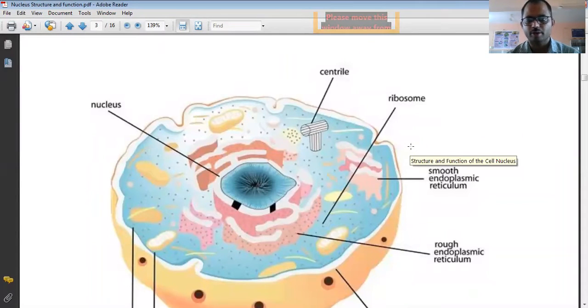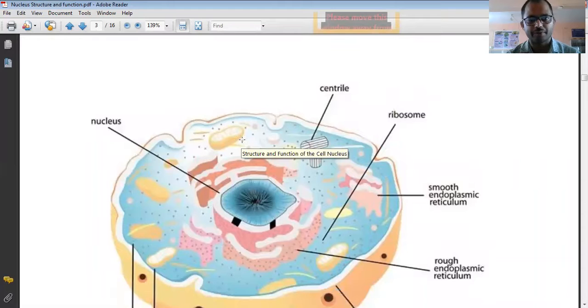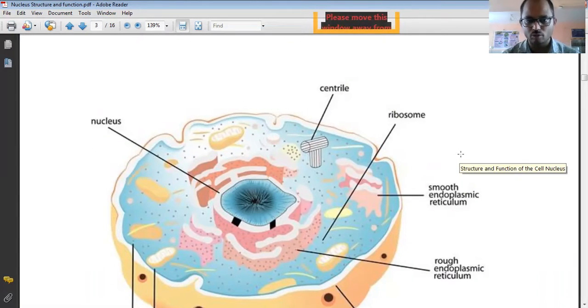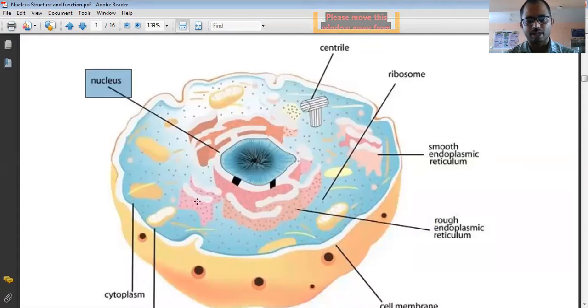Now on your screen again you can see the definition and this particular diagram. I have taken this diagram from Google. There are some very beautiful pictures present on Google. You can also visit and see the different parts of the nucleus. So here this is the typical cell. The typical cell contains a nucleus. You can see here this one is the nucleus present in a typical cell, and there are different parts of the cell. And here this one is the cytoplasm.